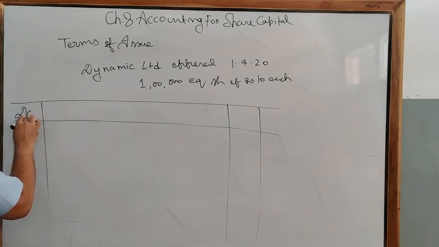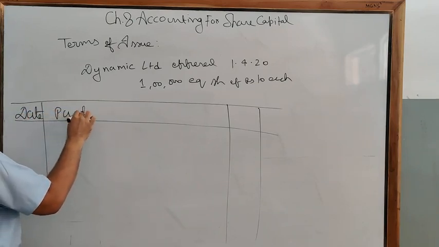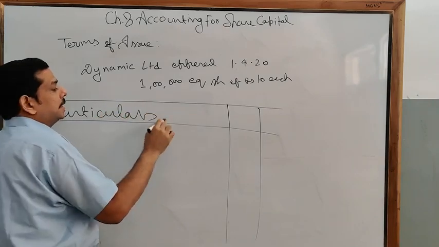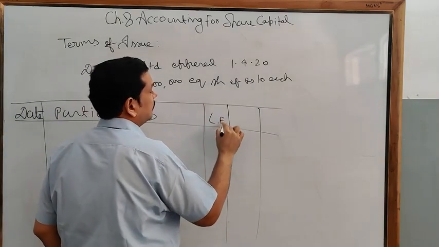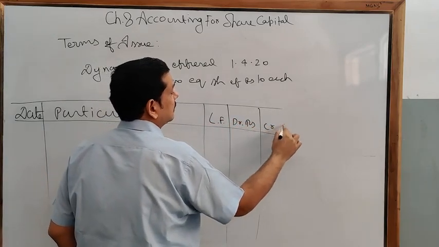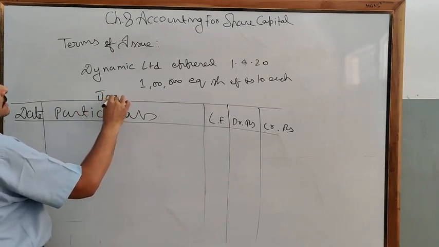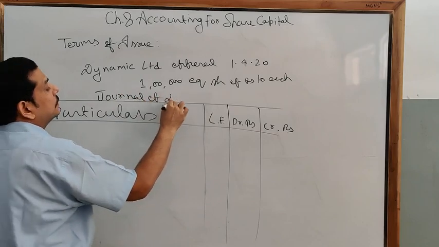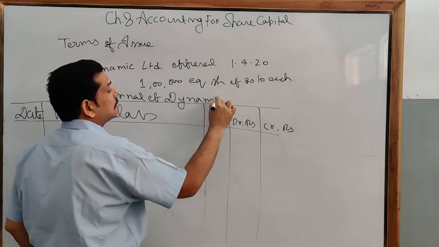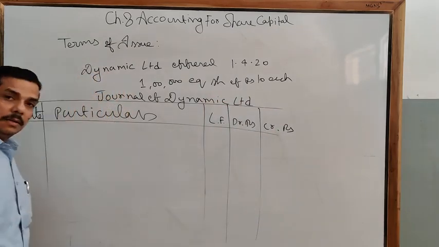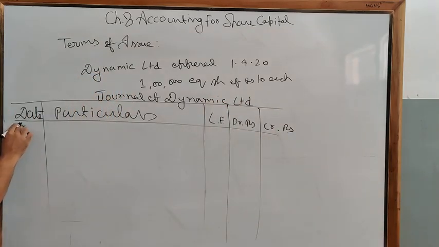Okay. This is date. You all are familiar with the format of journal. Date, particulars, LF, debit rupees and credit rupees. Clear? Here on the top you will write Journal of Dynamic Limited. Clear? Now put down the month, that is April 1. Sorry, first you have to put down the year. It's 2020, April 1.